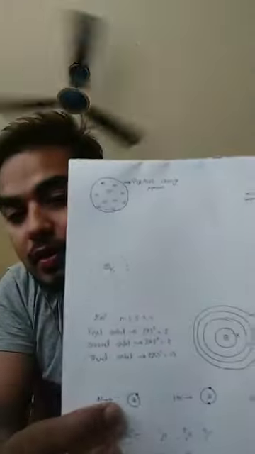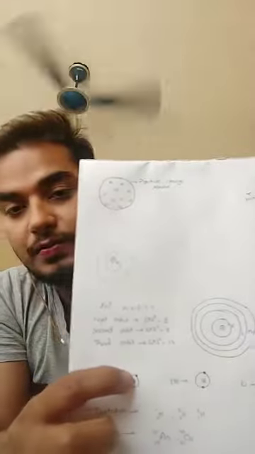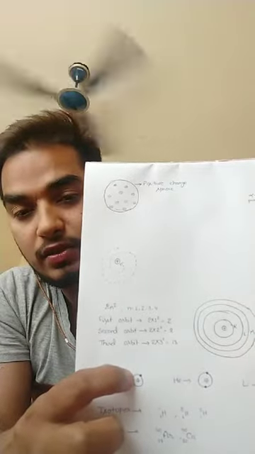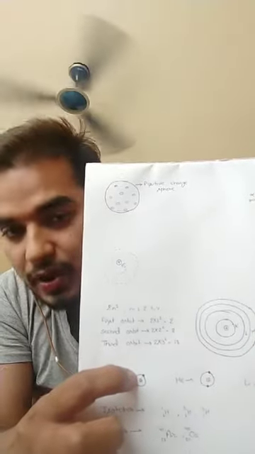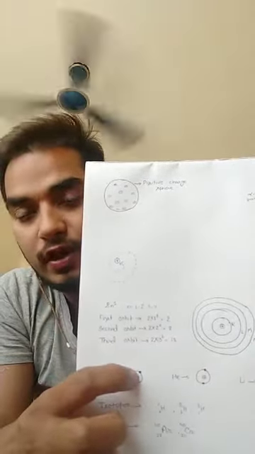So we go to the next topic, that is valence electrons and valency. What is the difference between them? Valence electrons are the electrons present in the outermost shell or orbit of an atom. Like in hydrogen, we have only 1 electron in the orbit, so the valence electron is 1.